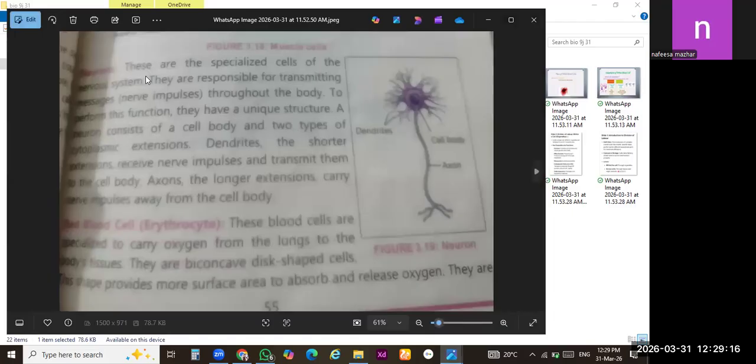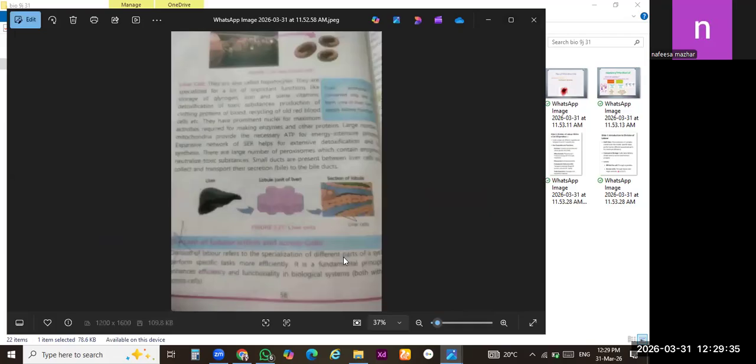Class 9, now open your book, page number 55. Today we have discussed these topics, neurons. All details are very important. You have to learn all these details and draw this diagram on your neat notebook. Red blood cells, another name of which is erythrocytes, you have to learn each and everything. From book page number 56, you have to draw these diagrams on your neat notebook. Liver cells, another name of which is hepatocytes, and the details are very important.